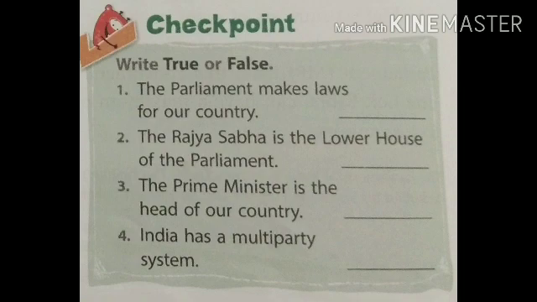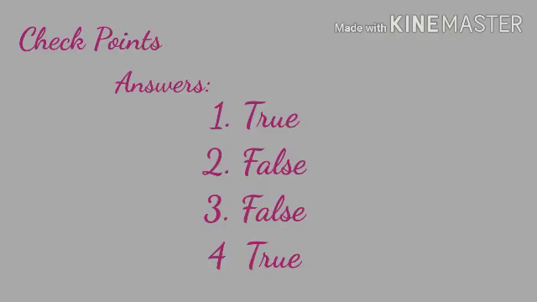Check points. Write true or false. First one, the Parliament makes laws for our country. And the answer is true. Second one, the Rajya Sabha is the lower house of the Parliament. And the answer is false. Third point, the Prime Minister is the head of our country. And the answer is false. India has a multi party system. And the answer is true. Children, you can check your answers from here.